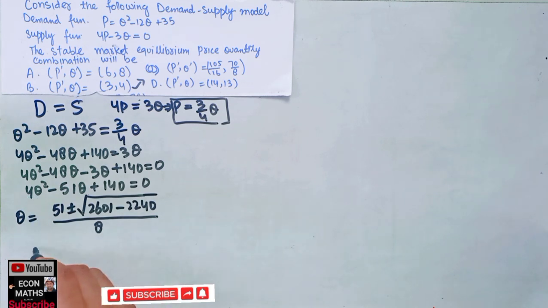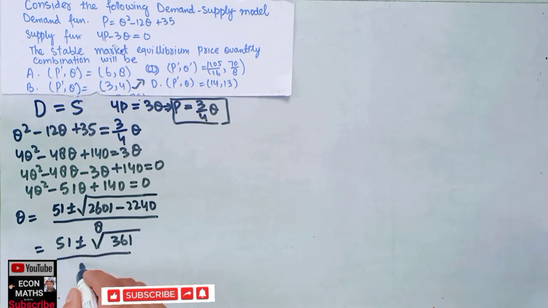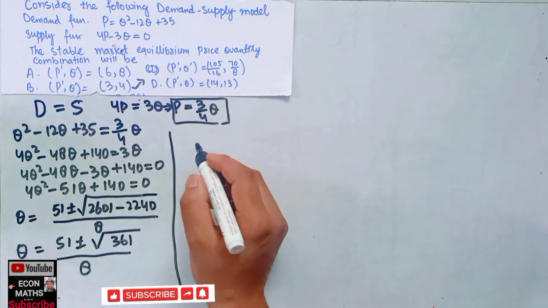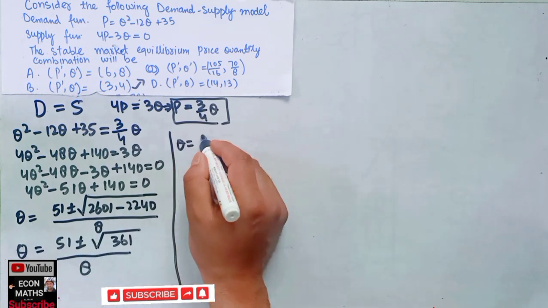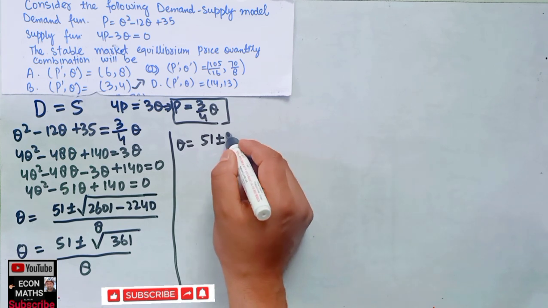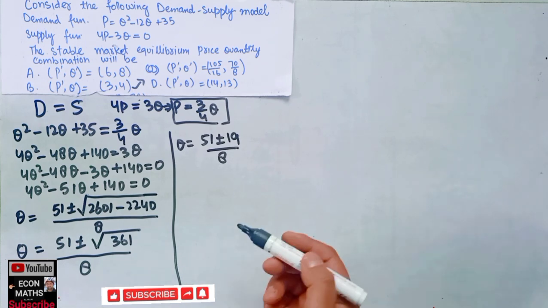Now when solving, this will become 51 plus minus the square root of 361 divided by 8, or I can say this is our q. Our q is equal to 51 plus minus, now square root of 361 is 19, divided by 8. So we get two values of q.